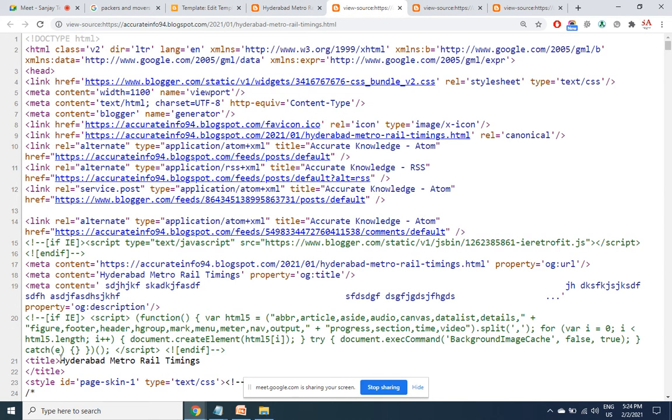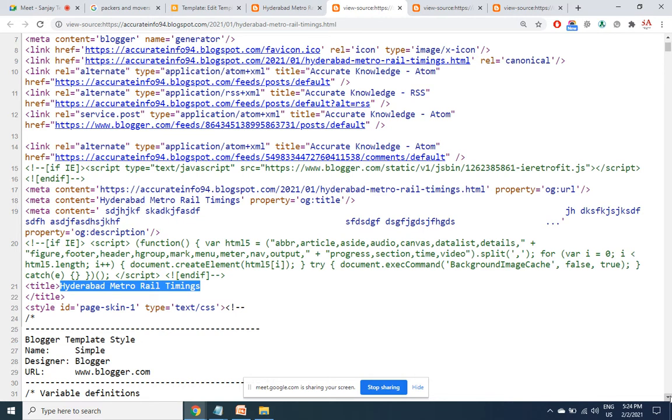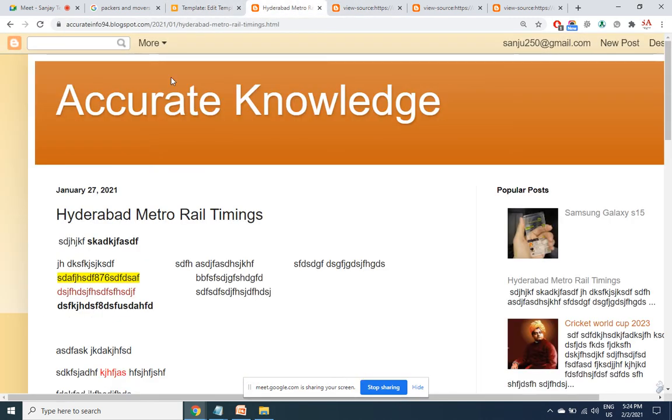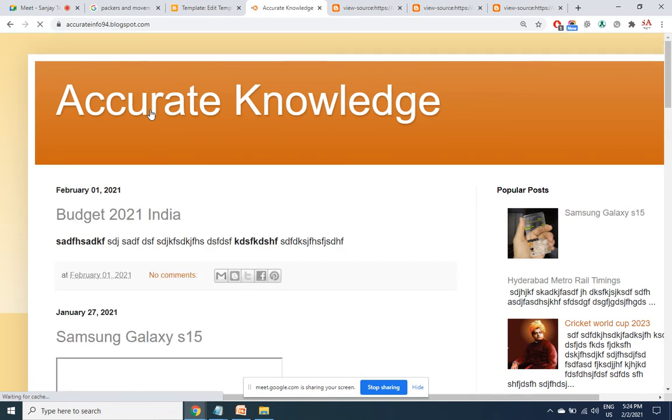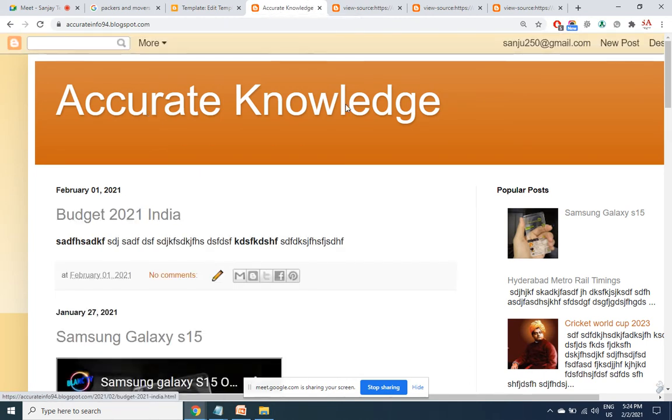So you have to make sure that in the post title, your keyword comes in anywhere between 50 to 70 characters. That will automatically go even in the title tag. So this is only a one-time setting, and automatically every page is adjusted with the title tag. For the home page, it will be the same regular title tag, no problem, because it's a generic page. We are not targeting any particular keyword.